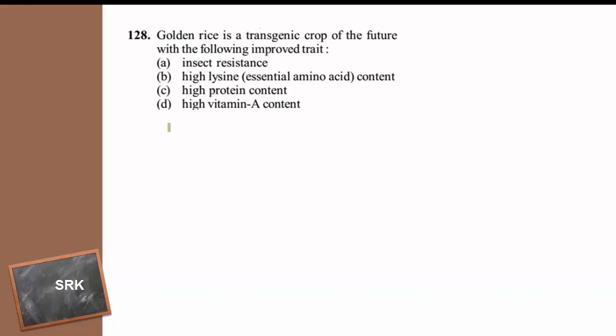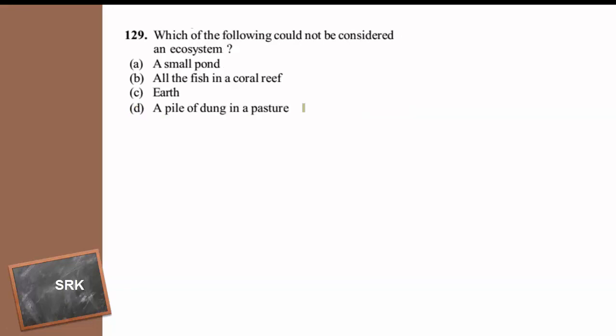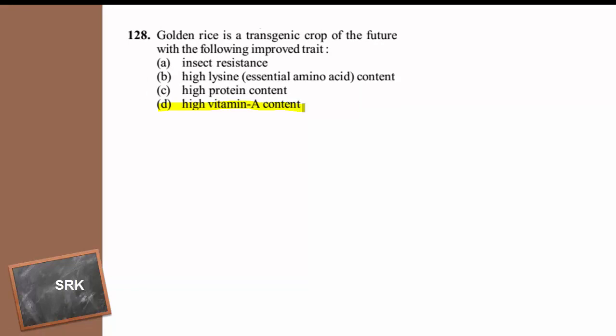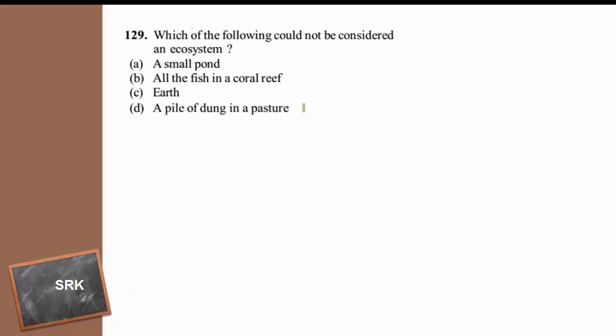Golden rice is golden yellow, dark yellow in color due to its high beta carotene quantity, and that beta carotene molecule is the precursor for the synthesis of vitamin A. With the consumption of golden rice, the night blindness problem can be solved. Therefore, the answer for this question is option D, high vitamin A content.